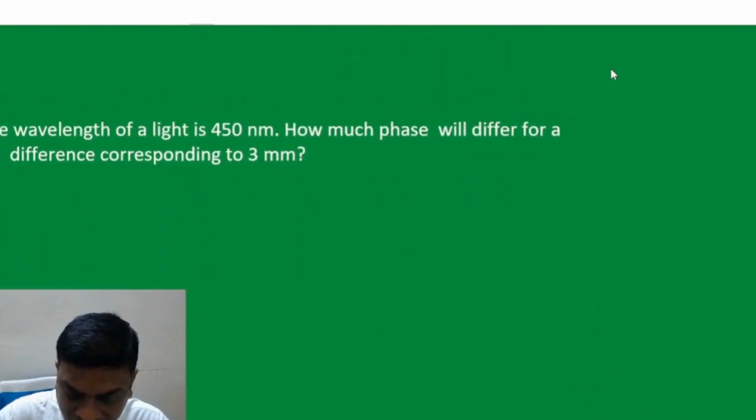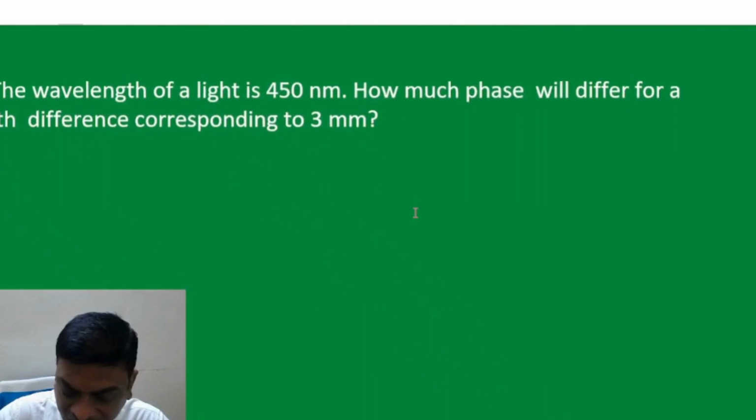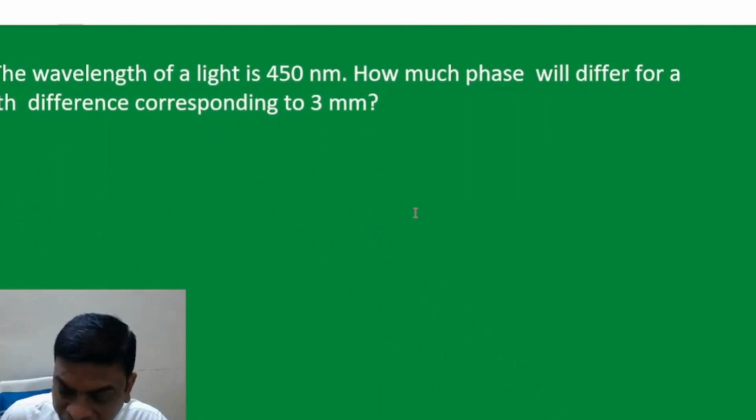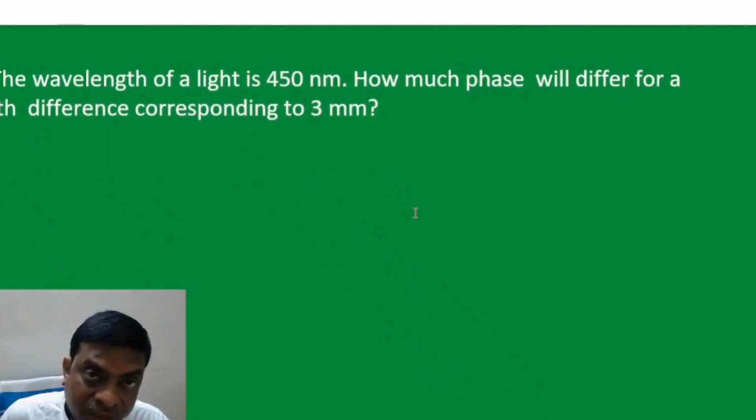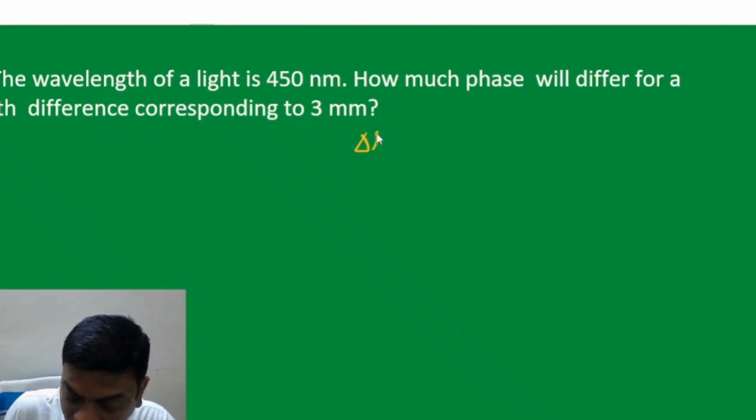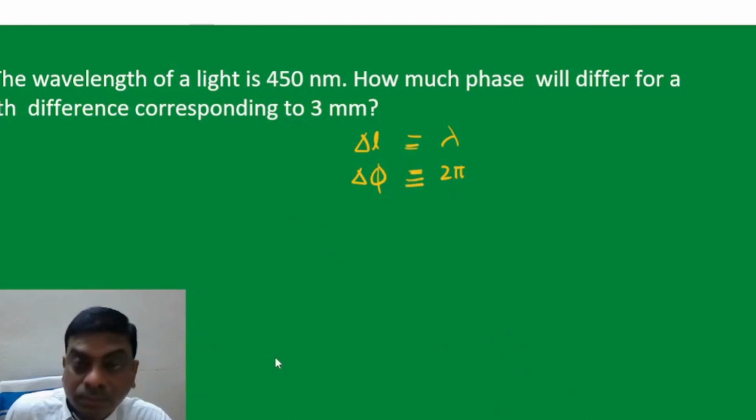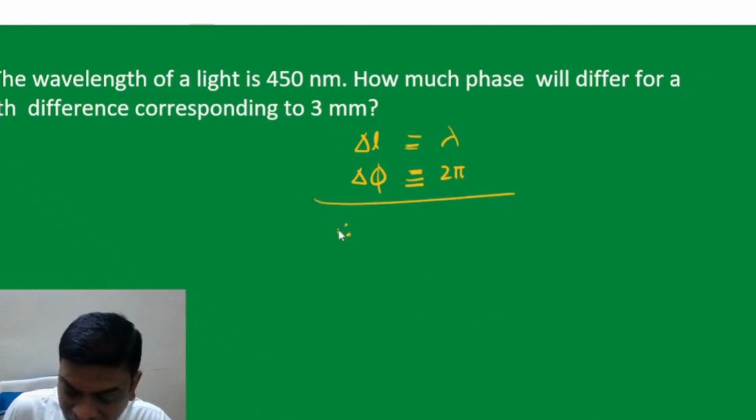Then moving to the next question. Question number 3. The wavelength of light is 450 nanometer. How much will the phase differ for a path difference corresponding to 3 mm? Now, as we know, students, a path difference of lambda is equivalent to a phase difference of 2 pi radian. So based on this, we have a beautiful formula. Since we have to find the phase difference, I can write delta phi upon delta L is equal to 2 pi by lambda.